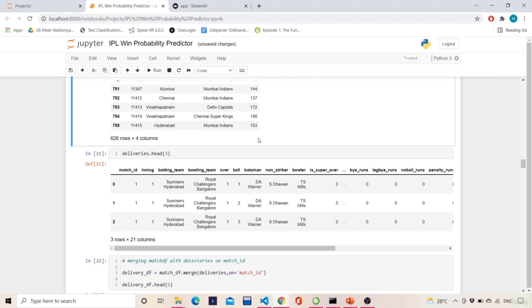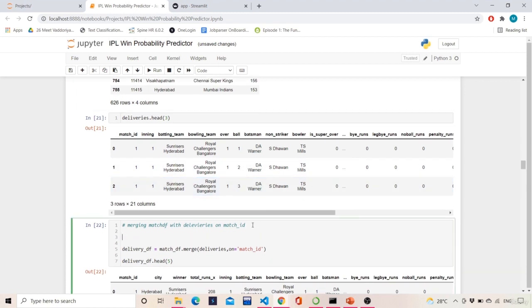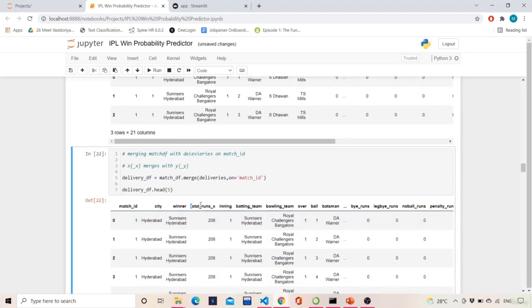So whatever data frame we are merging on, that will be considered as Y. Basically X merges with Y. So similar columns in X will have an underscore X representation, and similar columns in Y which are present in X will have an underscore Y representation. So here we'll be having total runs X.